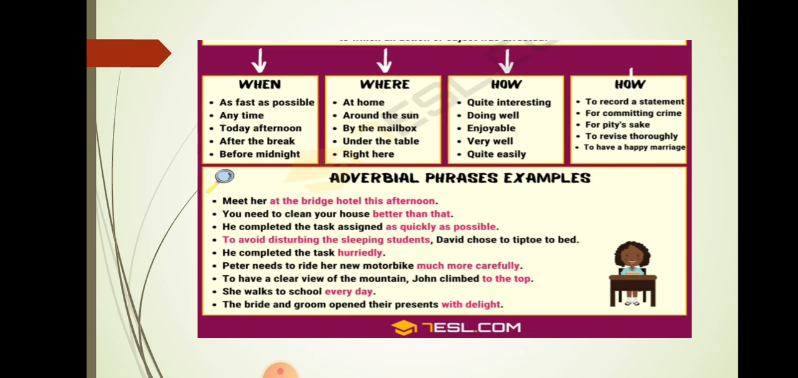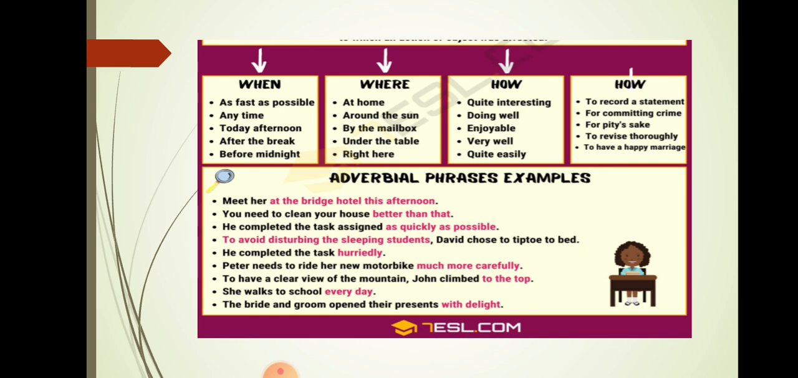For example, let's see when. As fast as possible. These are adverbial phrases of time. Anytime, today afternoon, after the break, before midnight. These are some of the phrases which talk about the adverbial phrase of time. Where: at home, around the sun, by the mailbox, under the table, right here. Where tells the location, the place at which the action has happened. How: quite interesting, doing well, enjoyable, very well, quite easily. These are some examples of adverbial phrases that show how an action happens.